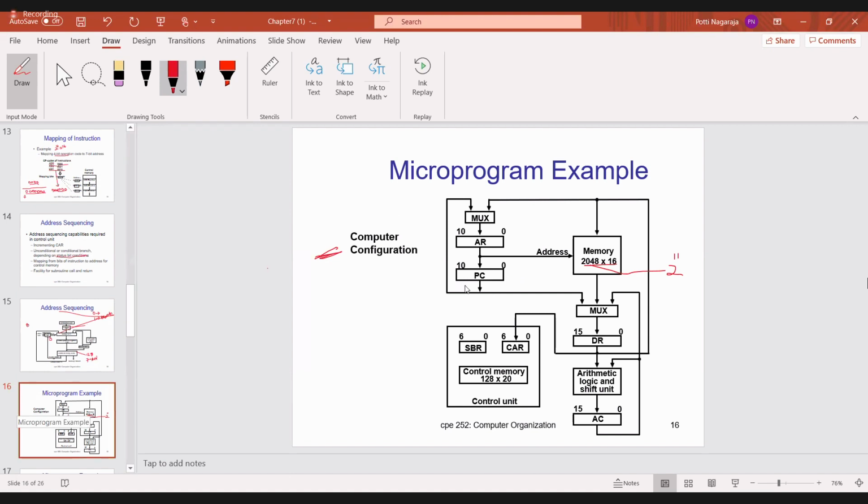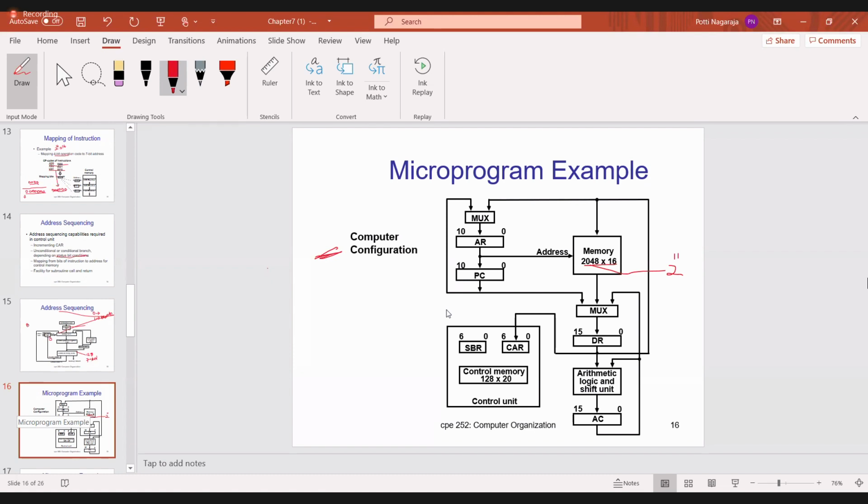And one more important point, the program counter always contains what? Initially, when you are executing, the program counter will contain the address of the first micro instruction that you have to execute. Suppose you are executing the first instruction. Then the program counter contains which address? The instruction 2 address will be present in the program counter.